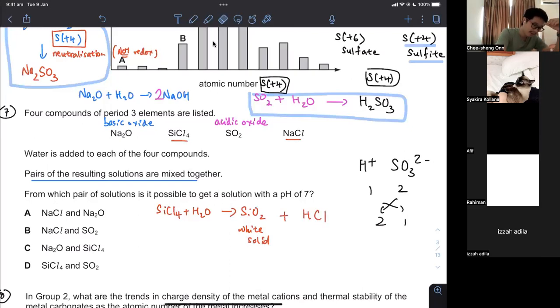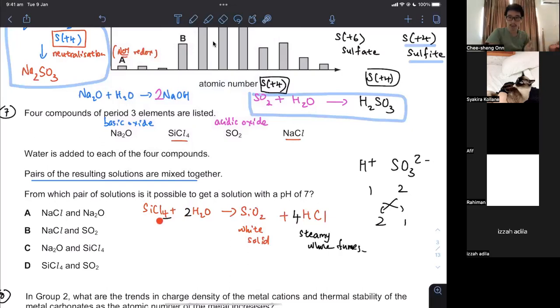Of course, every equation you write has to be balanced. They love to ask you to write this equation, yeah? So 4 chlorine there, so 4 there and 2 there. So you see a steamy white film. You say that you get a steamy white film because you are breaking some covalent bonds and you are forming a giant ionic structure.